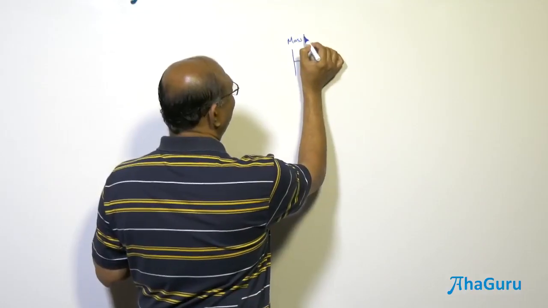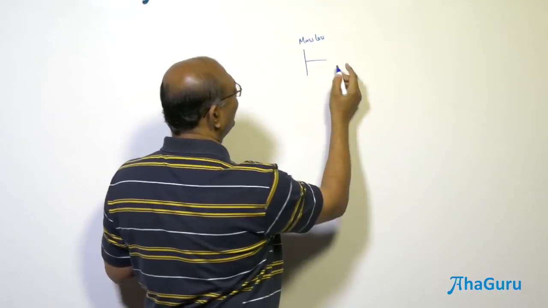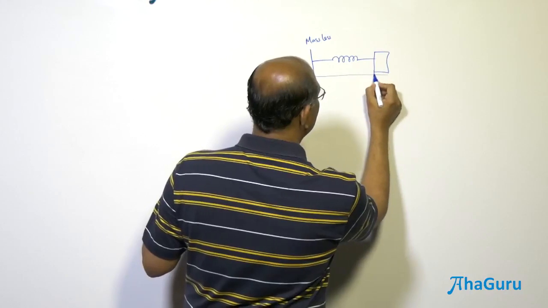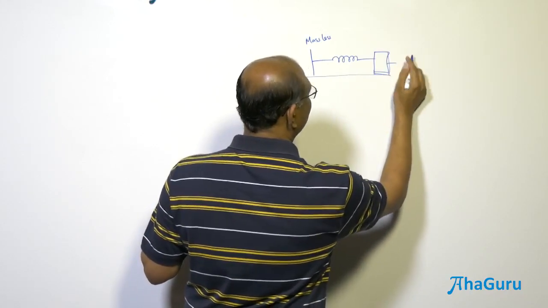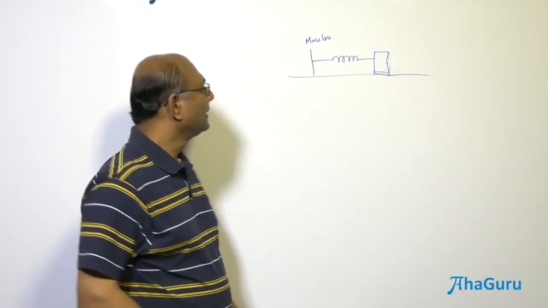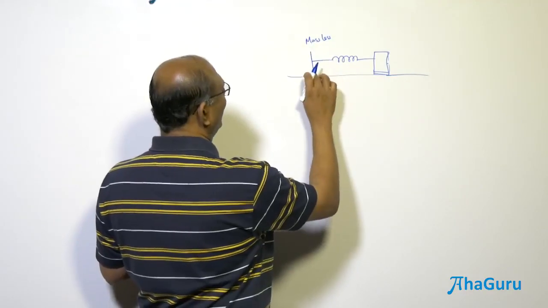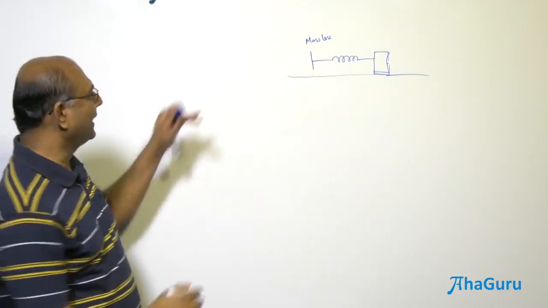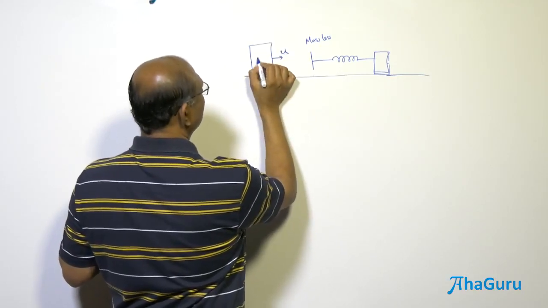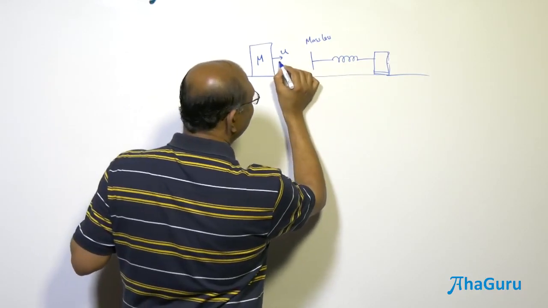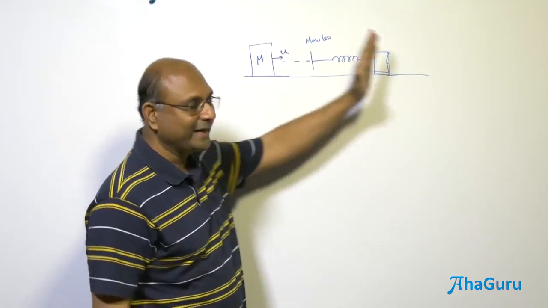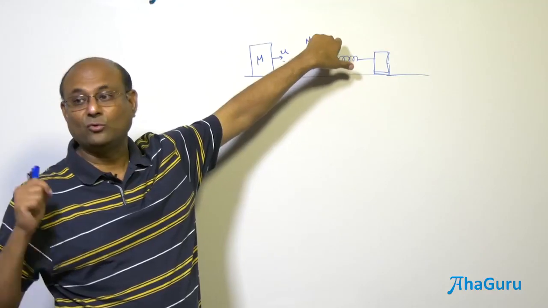So one possibility is it is a massless thing where you are going to go and collide, and then there is a spring. Sometimes people put a massless object like that just to say the spring has to be connected to something. Maybe this side is just left open. And this is just a small hanging thing, and you can have a block, a mass m moving with a velocity u, going and colliding with this, and then sticking to it or pushing it. But if it is massless, sticking does not mean you lose energy.